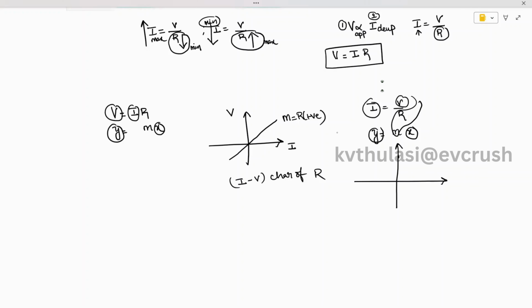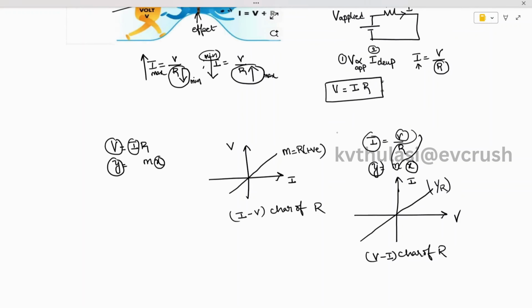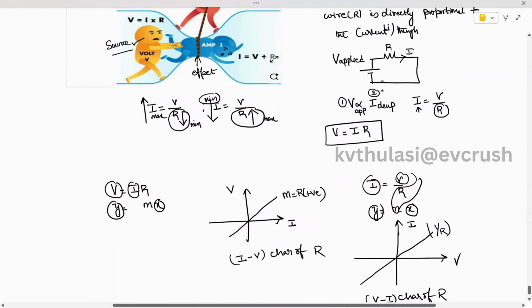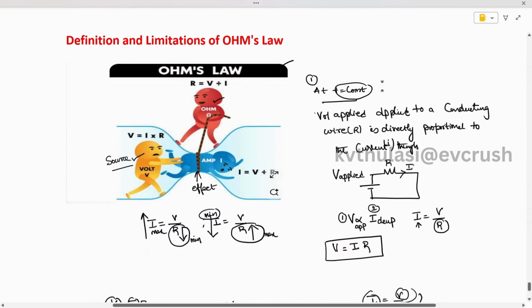Here the x-axis is voltage, and the y-axis is current, and the slope of the line is changing. That's the beauty of how to understand it, which is 1 by R. Therefore, I can call it the IV characteristics of a resistor, or the VI characteristics of a resistor. Okay, so this is all about Ohm's law. When you see the diagram, you can beautifully understand how a resistor is controlling the flow of current.